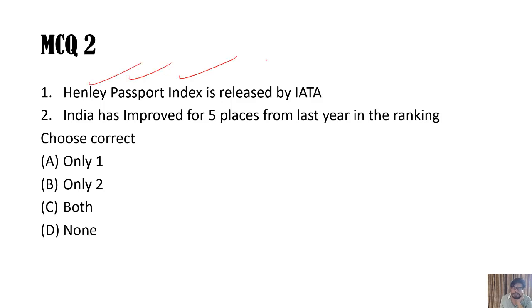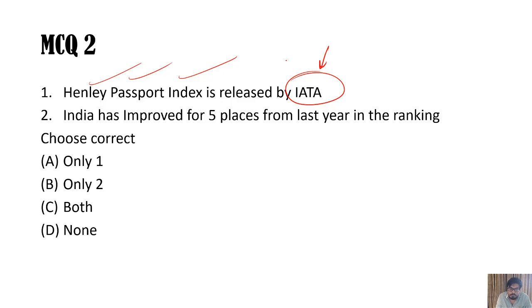Next, Henley Passport Index. Henley Passport Index is a private index. It is not released by IATA, although IATA is also an important consortium, but it uses the International Air Transport Association's data, and it is not related to the UN. It is a UK based important body, and it tells how strong a passport is and how many countries we can visit visa free. So Indian passport is not that strong. There may be a different kind of advertisement about India's international stature, but this index tells a different story.